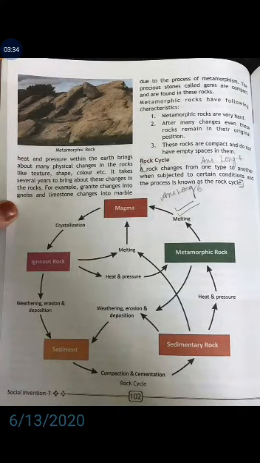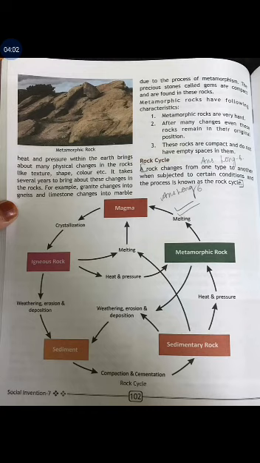Then we have the rock cycle. You can see here the diagram of the rock cycle. A rock changes from one type to another when subjected to certain conditions, and the process is known as the rock cycle. So you can see here that the initial stage of the rock is magma, and when crystallization takes place,